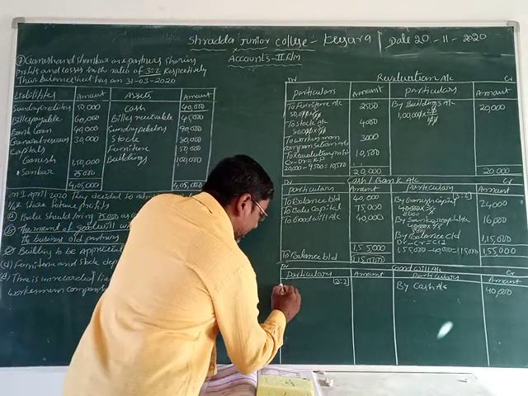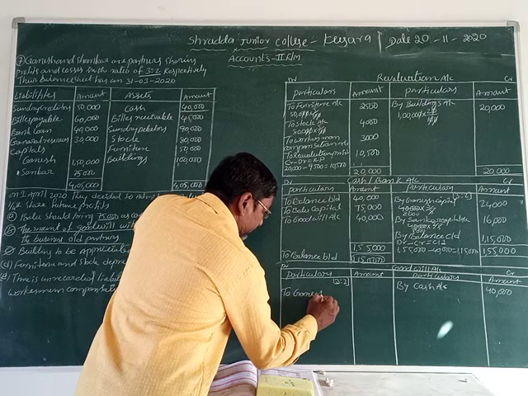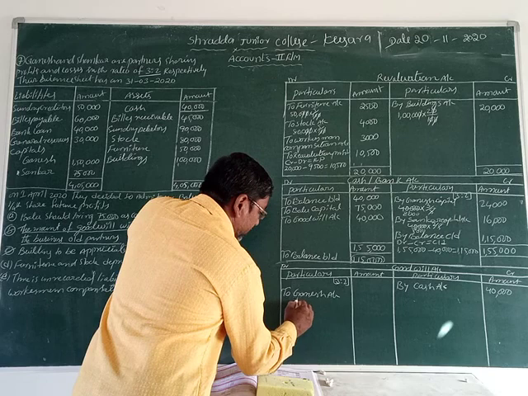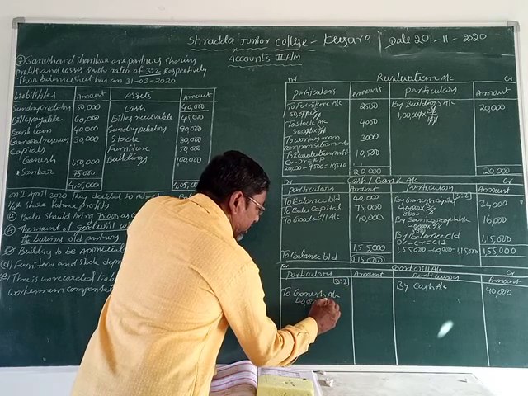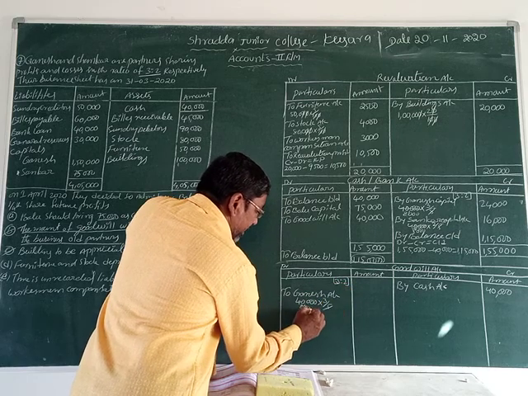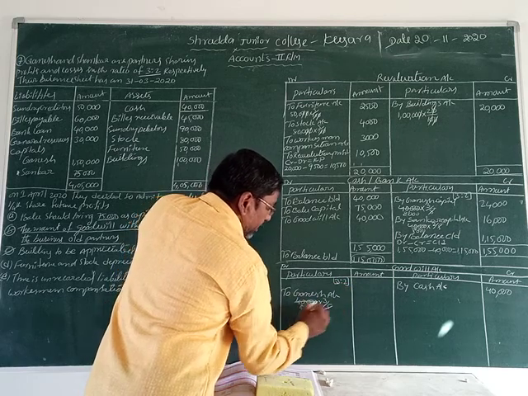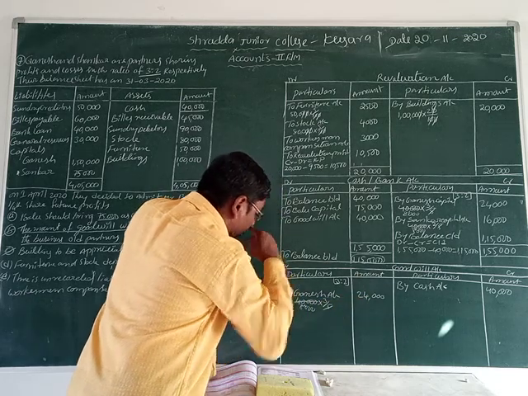Okay, now we can take first Ganesh. Ganesh account. Goodwill value is 40,000 rupees into Ganesh ratio 3, total ratio 5. 5 ones are 5, 5 8s are 40. What is the amount? 3 8s are 24,000 rupees is Ganesh's goodwill.